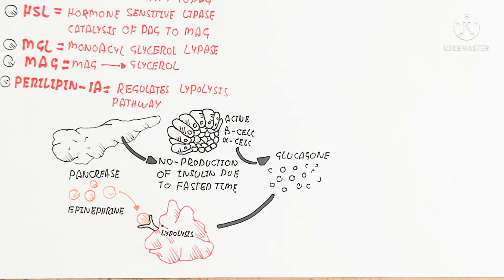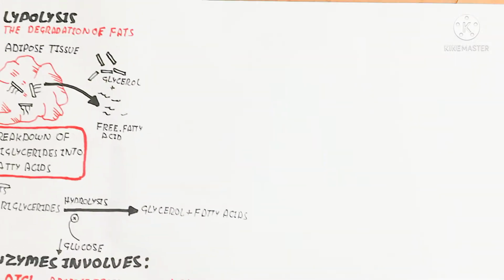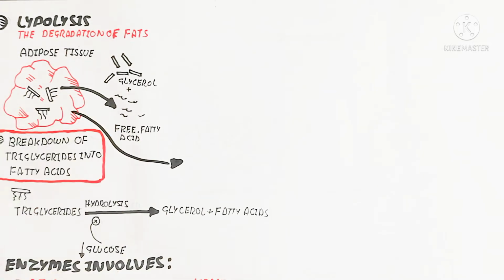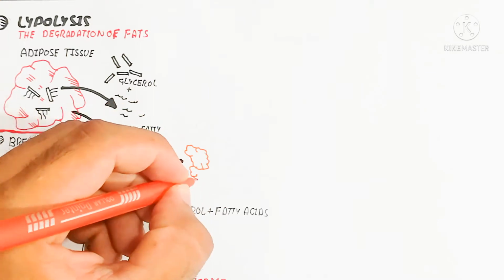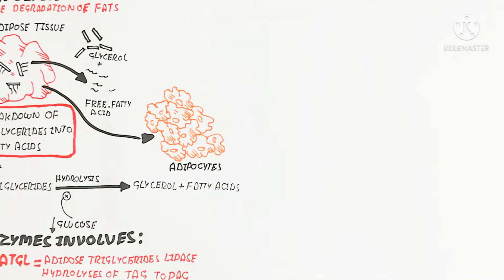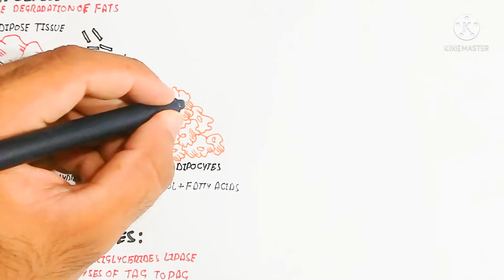It means the breakdown or degradation of the fat from the adipose tissue due to the fasting state, producing glucagon, while insulin is inhibited, because insulin is stimulated in the fed state.